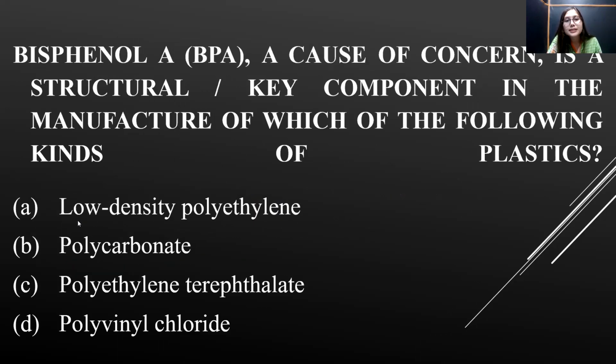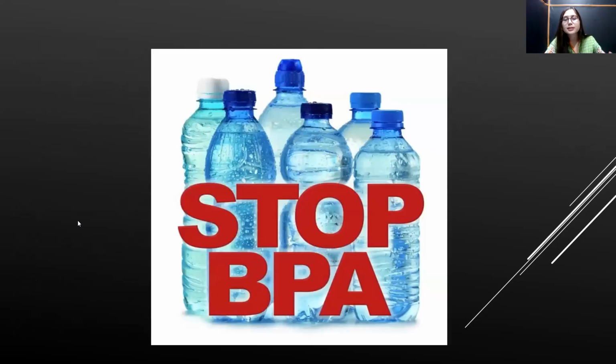Bisphenol A is a cause of concern, and is a structural or key component in the manufacture of which of the following kinds of plastics? Now, it is very, very important to know that bisphenol A is a toxic compound. Okay, it's toxic, and therefore there are certain things that say about the stopping of BPA.